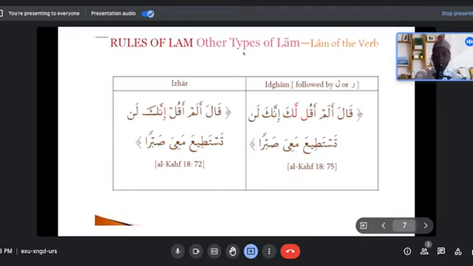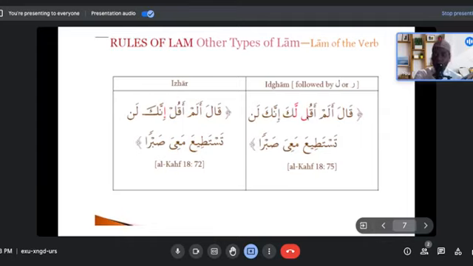Right? So this is when lam is used as part of verbs. So it could either be izhar or al-idgham. Most oftentimes, especially the silent lam, whenever lam is followed by another lam or ra, and it's used in this form here, you're going to see this in the Quran. And you will see that this lam is having nothing on top of it, right? You see this one has a sukun. So whenever you see a lam that's not having anything, that's the rule of thumb, right?